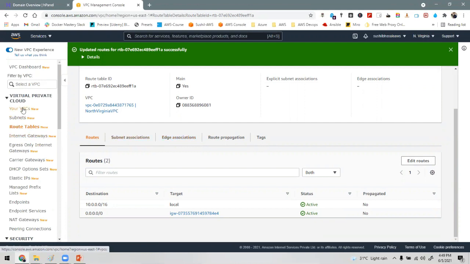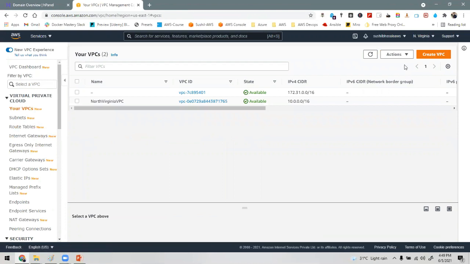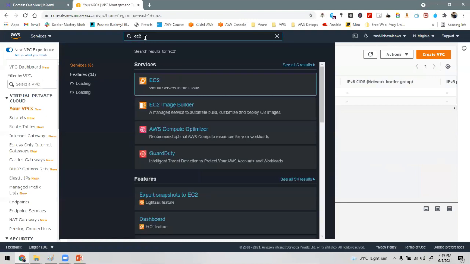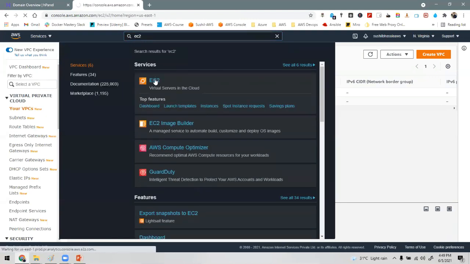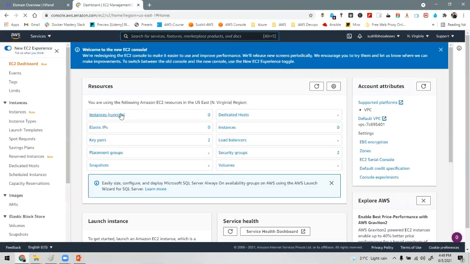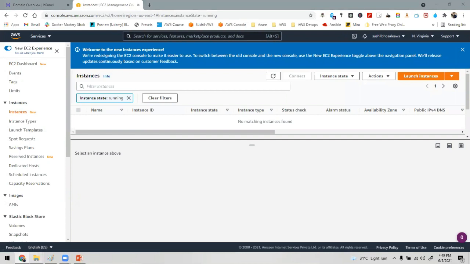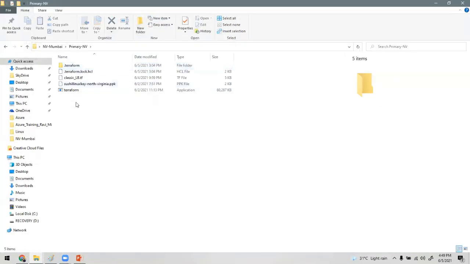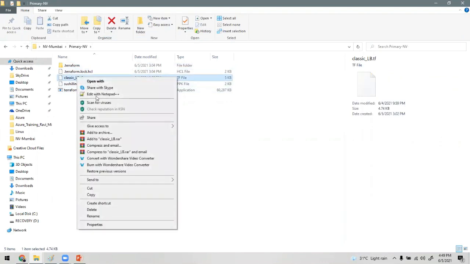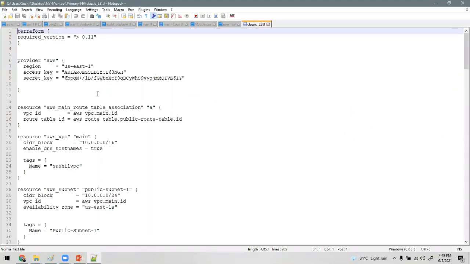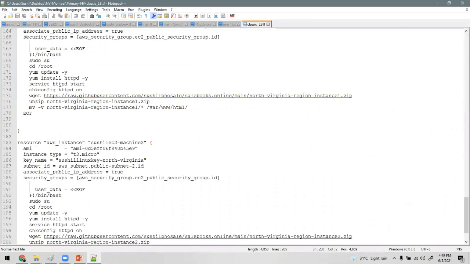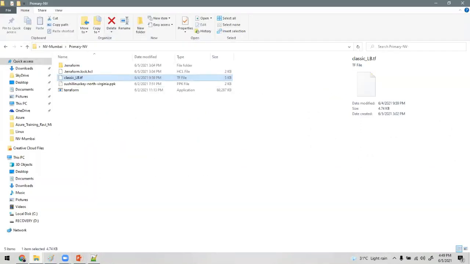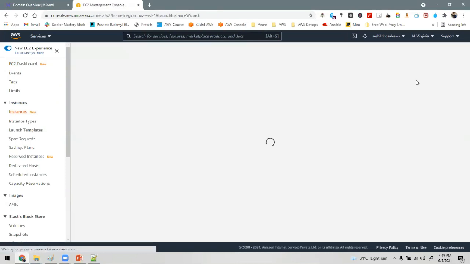No? Okay, now we are going to create our EC2 instances. Launch instance.